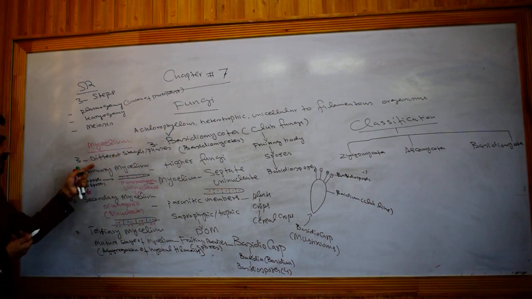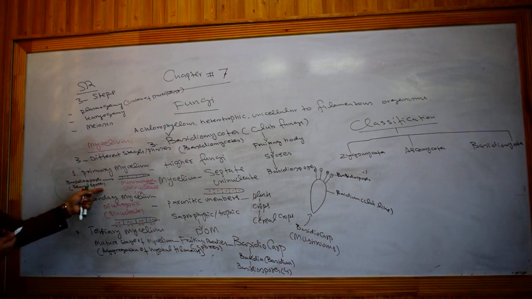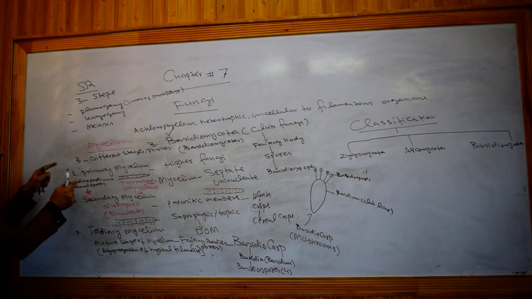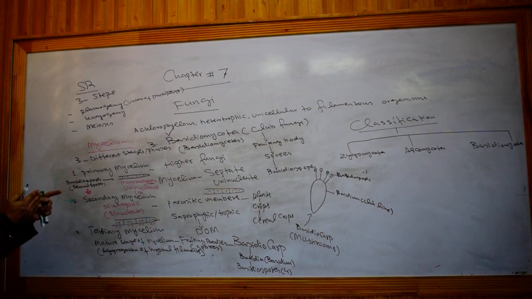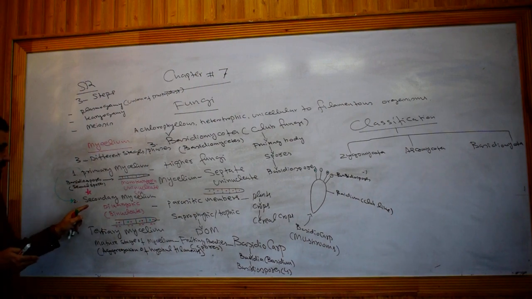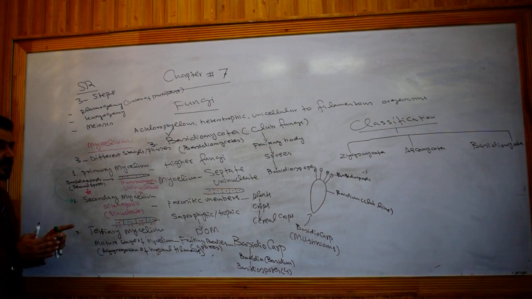Primary mycelium is the monokaryotic first stage, then it is converted into secondary mycelium, which is the most dominant phase of the mycelium of Basidiomycota. Then when the mycelium matures, it gave rise to what?